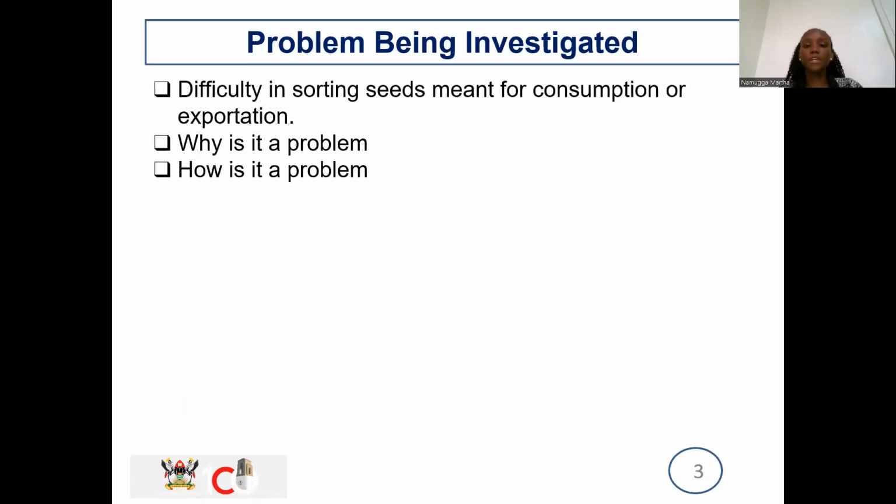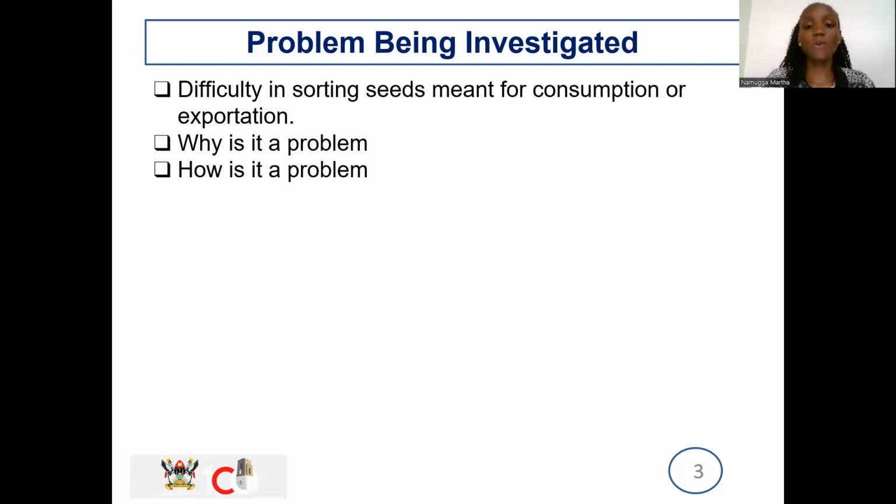So what problem is being investigated? I looked at the difficulty in sorting seeds meant for consumption or exportation. So in this particular case, I looked at coffee seeds. We do know coffee contributes about 30% to our GDP. So we need to sort these seeds not only for us, the consumers within the country, but also for the countries to which we export.